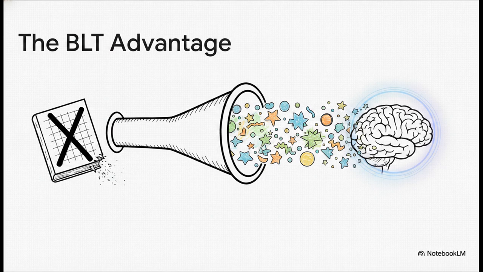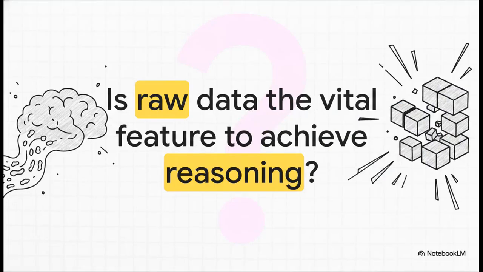We get absolute zero out-of-vocabulary errors, meaning any sequence of text, emoji, or code can be seamlessly parsed. We restore equity for multilingual text, so non-Latin scripts are no longer unfairly penalized by bloated token counts. The model becomes extremely robust to typos and noisy inputs because it's actually reading the characters. And it paves the way for handling diverse data modalities seamlessly, treating information as a fluid signal rather than just a rigid dictionary lookup.